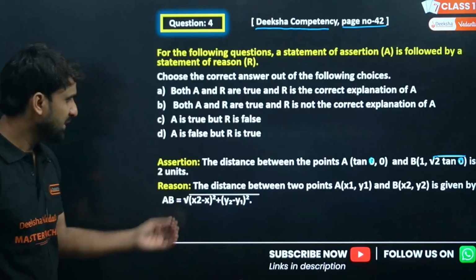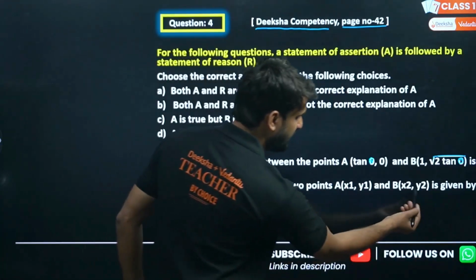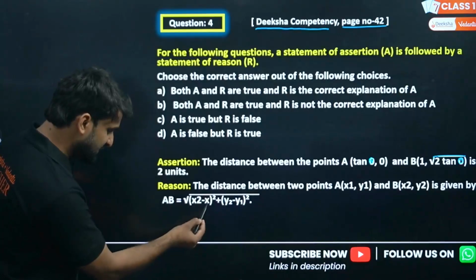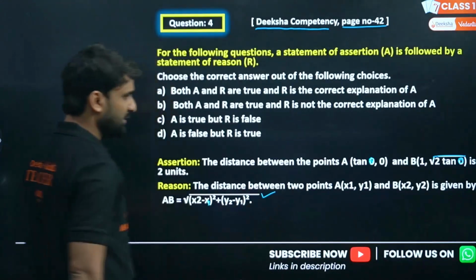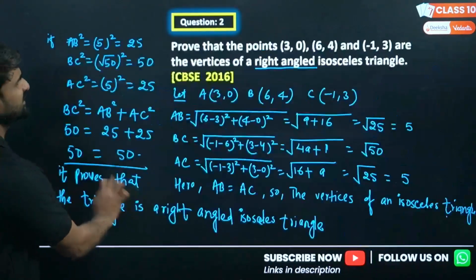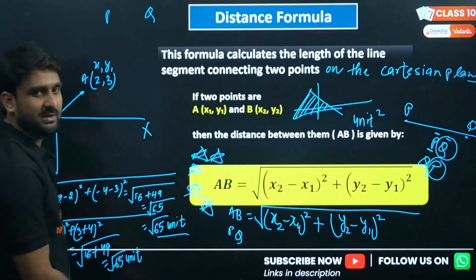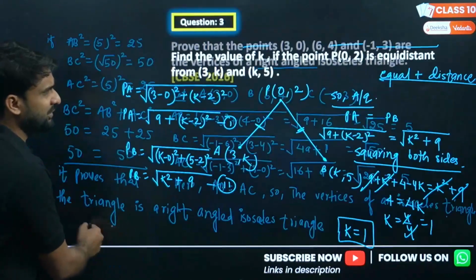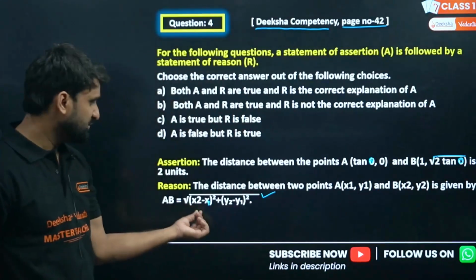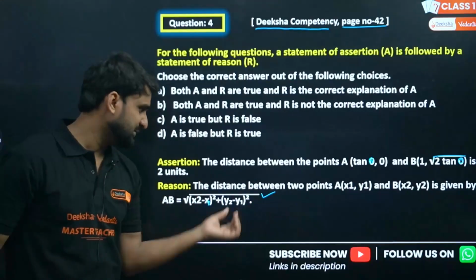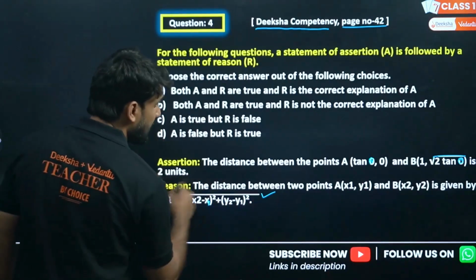Let's check it first. And the reason is: the distance between 2 points A, x1 y1 and B, x2 y2, is given by the root of x2 minus x1 whole square plus y2 minus y1 whole square. This is absolutely correct, we have already discussed it. This is the distance formula. There is nothing different here, both formulas are the same. So the distance formula is absolutely correct. So the reason is correct, right? Reason is correct. Now look at the assertion.